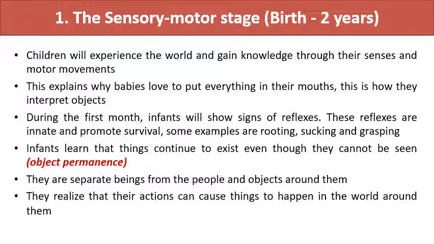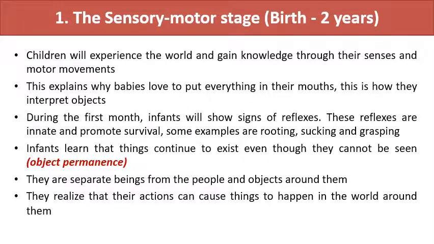Okay, so infants learn that things continue to exist even though they cannot be seen. The most important achievement or goal developed at this stage is called object permanence. For example, if the child is continuously crying but the mother is not available nearby, the mother is working somewhere in the kitchen, but still, hearing the baby's cry, the mother raises her voice calling the baby's name, so the child becomes quite calm and quiet.